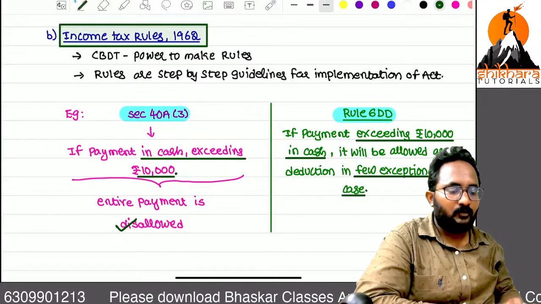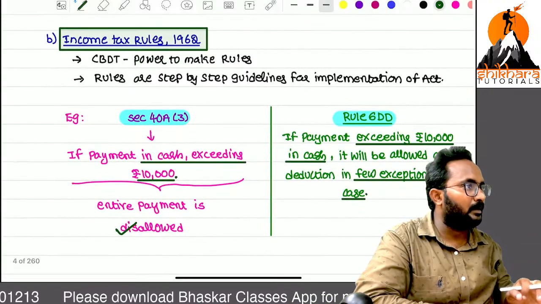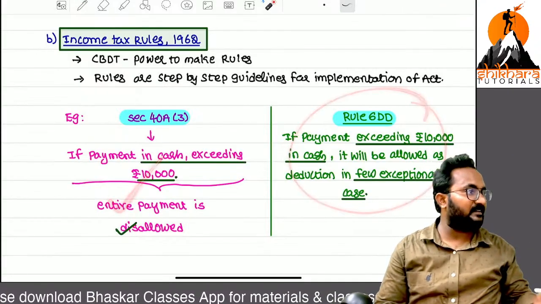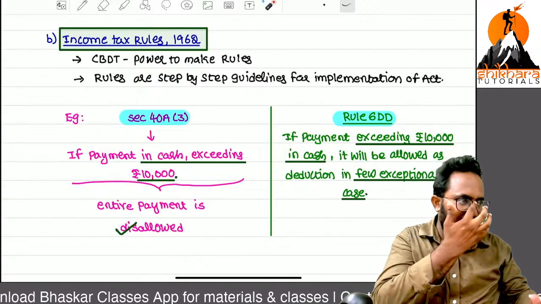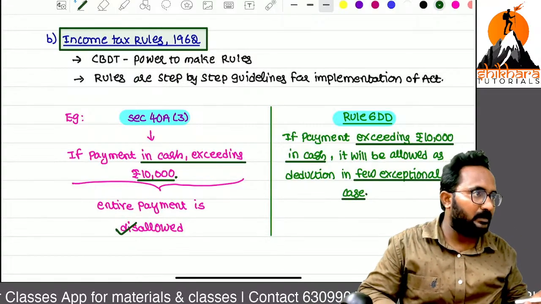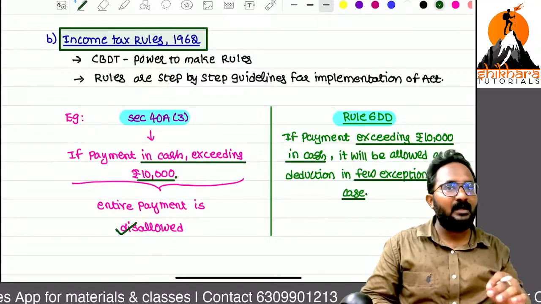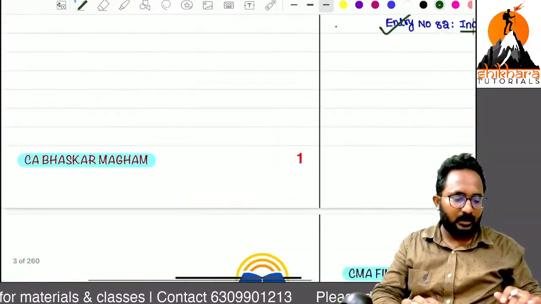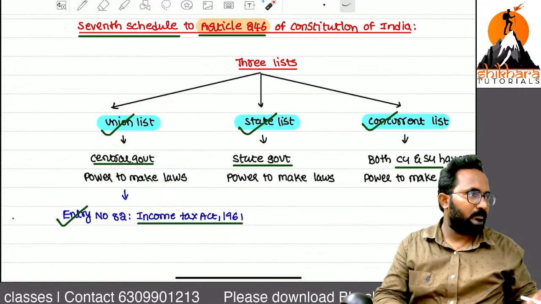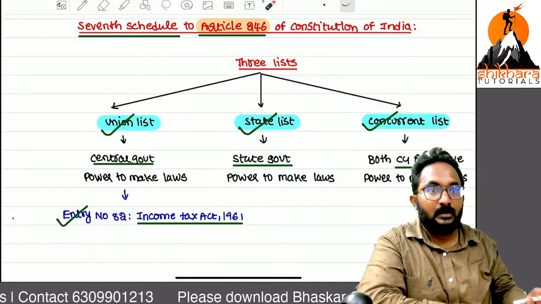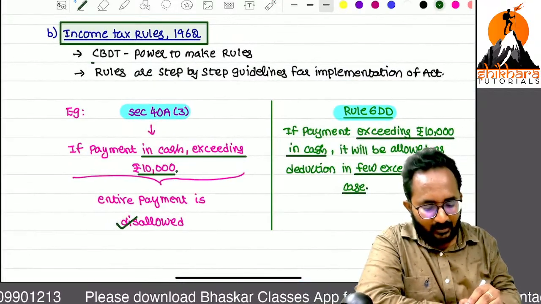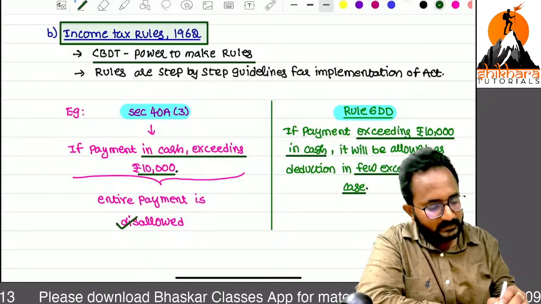Now, for implementation of the Act properly, we need support from rules. Without these rules, can you implement this section? No, there will be a few objections. That's why, who can frame these rules? That is important. CBDT. Who framed the Act? Central government. The Income Tax Act 1961 is in which list? Union list, so the central government frames it. But rules can be framed by whom? CBDT, the Central Board of Direct Taxes.